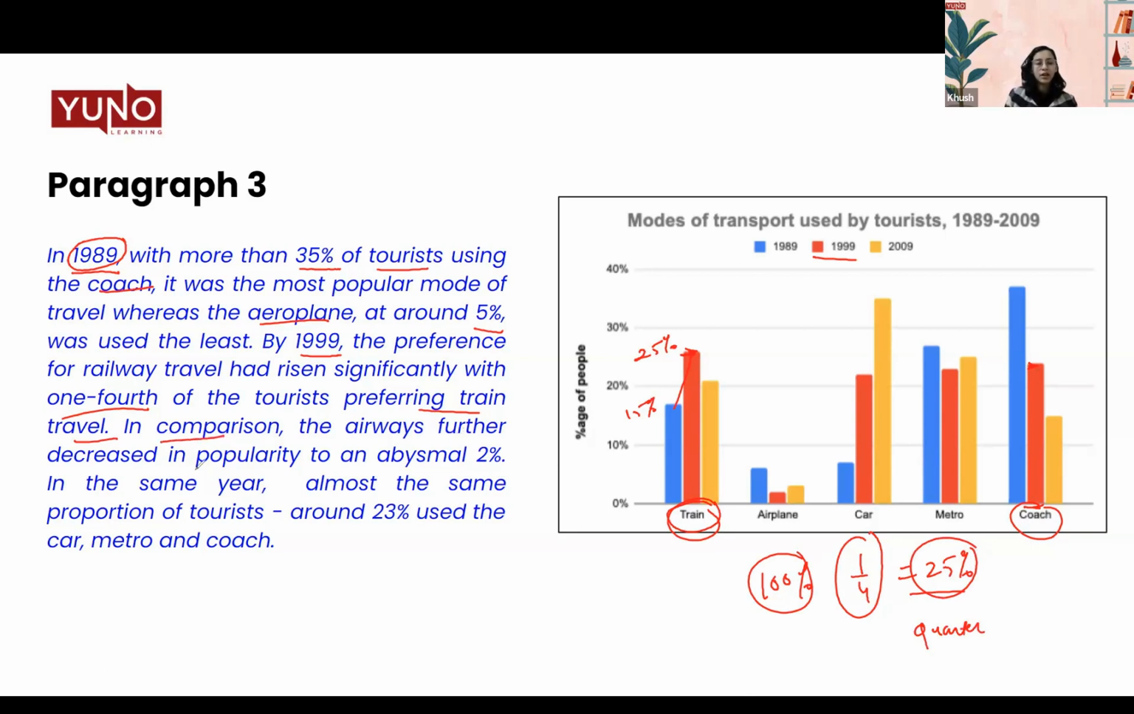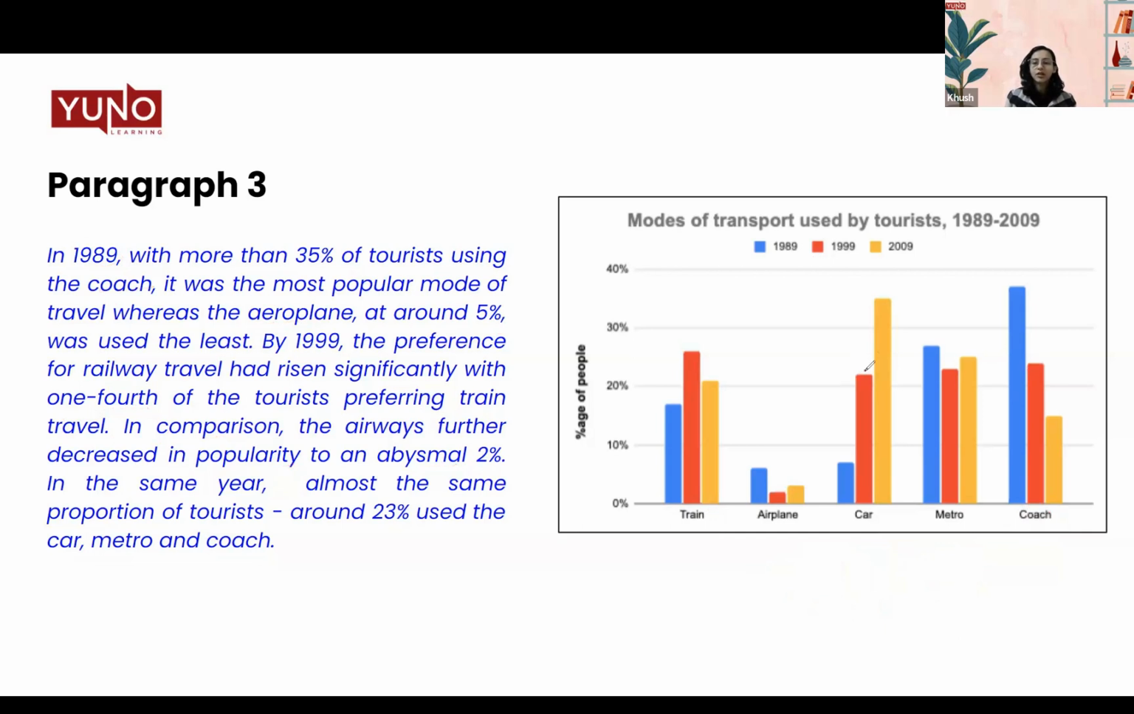In comparison, the airway further decreased in popularity to an abysmal, that means a poor, 2% in the same year. So airplane decreased. Now we're talking about 1999 in airplane. In the same year, almost the same proportion of tourists, around 23%, used car, metro, and coach. So you can see, instead of writing them differently, when I say car, this is the value. We're talking about 1999. So this is the car value. Yes, in 1999, that is the same year, we're talking about car, the metro, and coach. So if you see, they all fall pretty much on the same value.